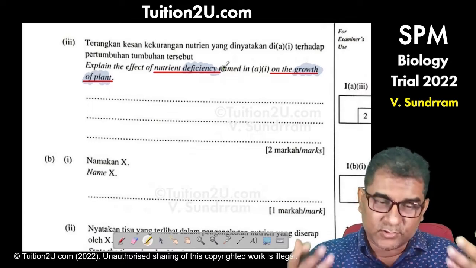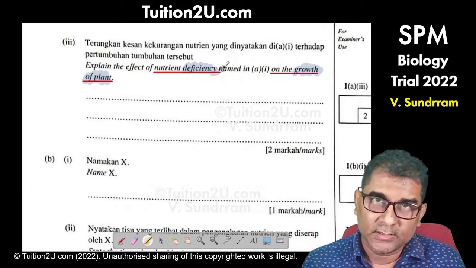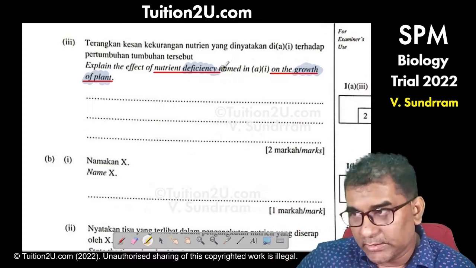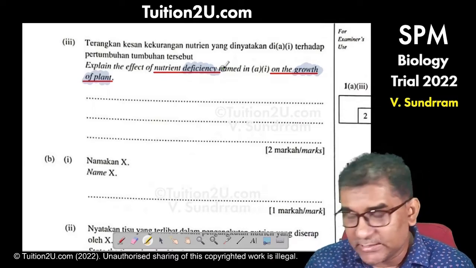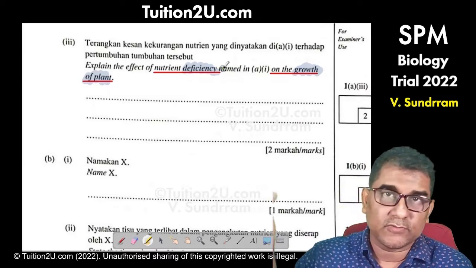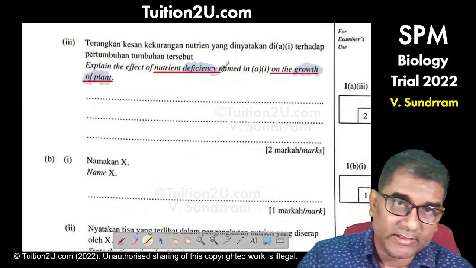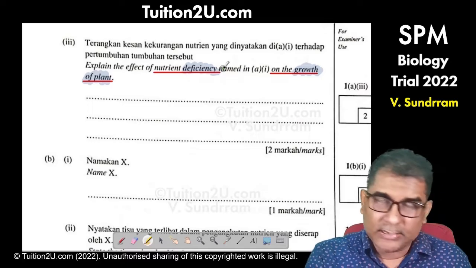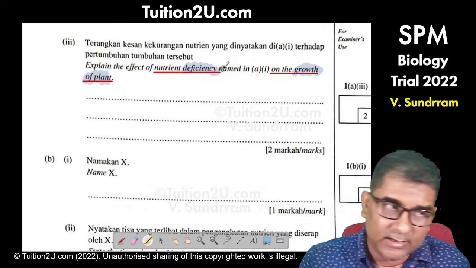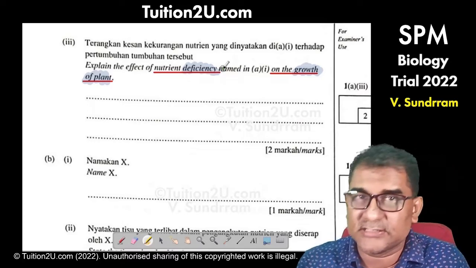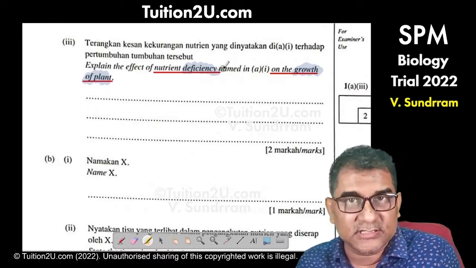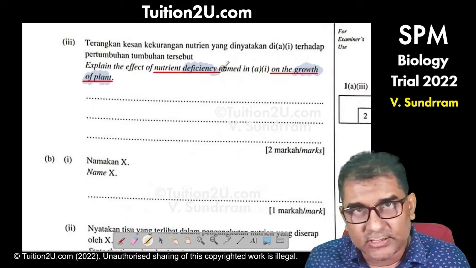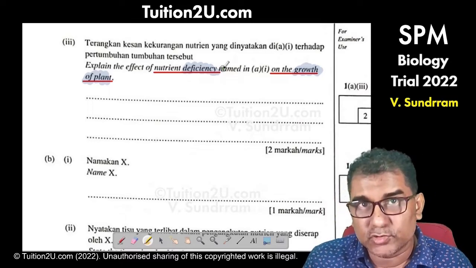Nitrogen is needed for synthesis of tissues, and the tissues are needed for growth of the plant. So if there is nitrogen, there is synthesis of tissue, the growth will be optimal. If there is deficiency, you just write the opposite of the function. Nitrogen, synthesis protein. Less nitrogen, less synthesis of protein, less synthesis of plant tissues, less growth, stunted growth. That's all. That's how easy the answer is supposed to be.